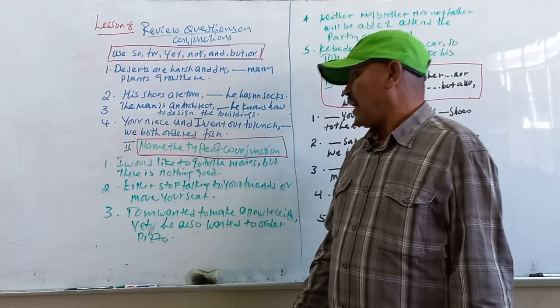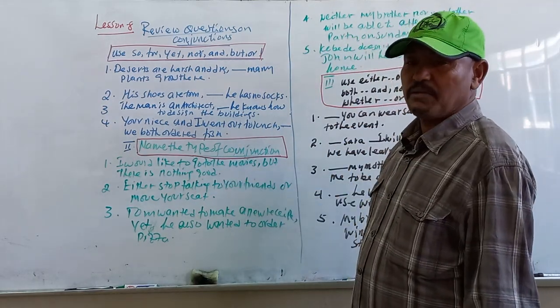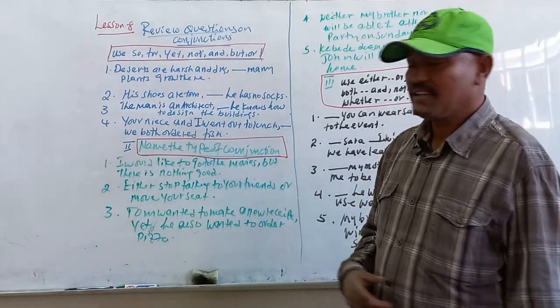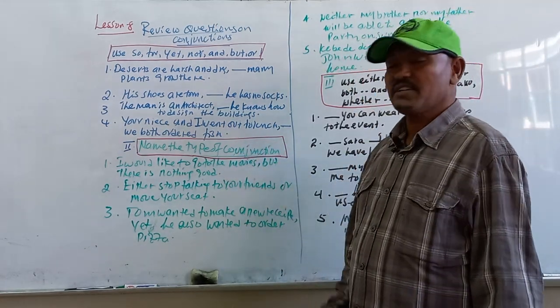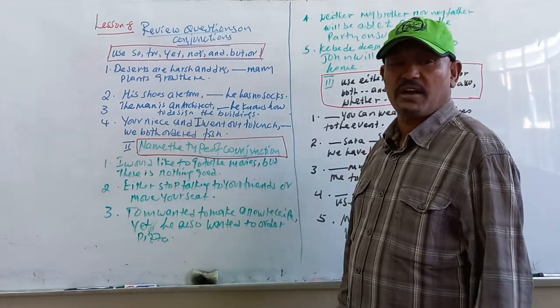So you have to think of the types of conjunctions and we will try to complete the questions. The first one: I like to go to the movies, but there's nothing good. It is very clear here because there's the conjunction but, so this is called a coordinating conjunction. The type of conjunction here is coordinating, because here is but.